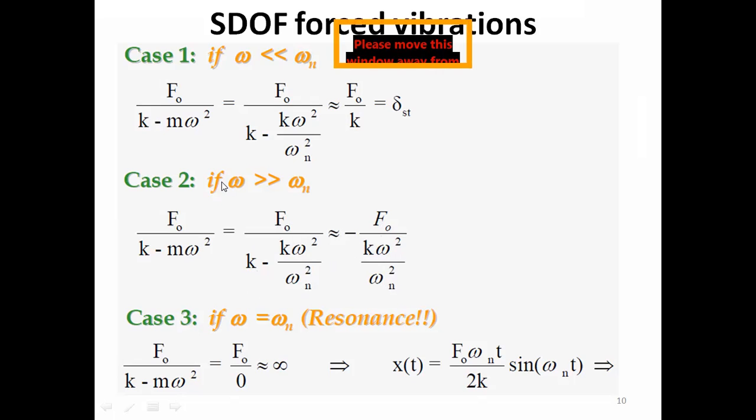So what does that mean? It means that if the frequency of excitation is too large than the natural frequency of the system, then actually the amplitude of the steady state response would be calculated by this, but there would be also a negative sign, and that negative sign means that in this case the response would be out of phase with the excitation, both would be out of phase.